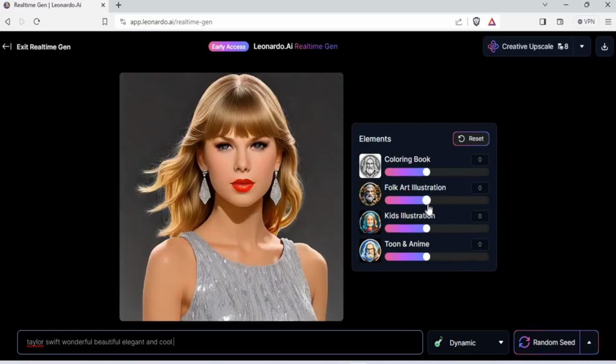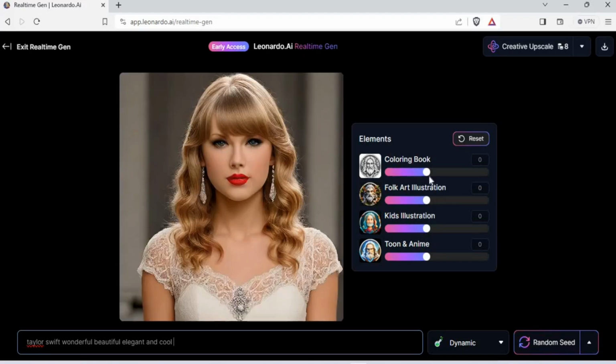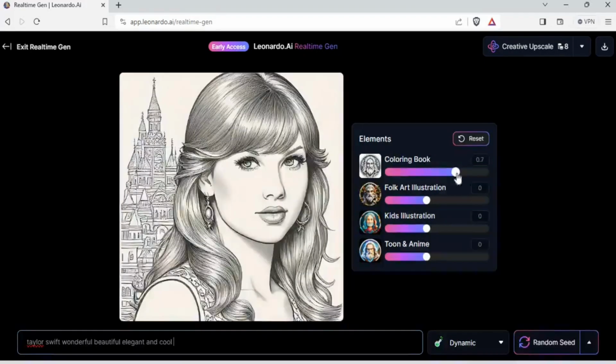I'll put it down to 0 because I don't want that. If you want a coloring book of Taylor Swift, you can increase that and you'll get a coloring book version of it. Print it out, give it to your kid and let them color.